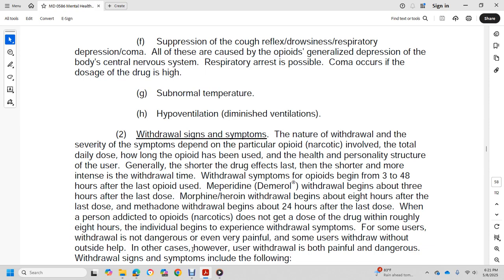Withdrawal symptoms for opiates begin within 3 to 48 hours after the last opiate use. Demerol withdrawal begins about 3 hours after the last dose. Morphine and heroin withdrawal begins within 8 hours after the last dose. Methadone withdrawal begins 24 hours after the last dose.